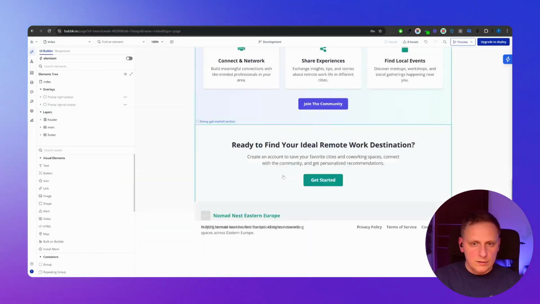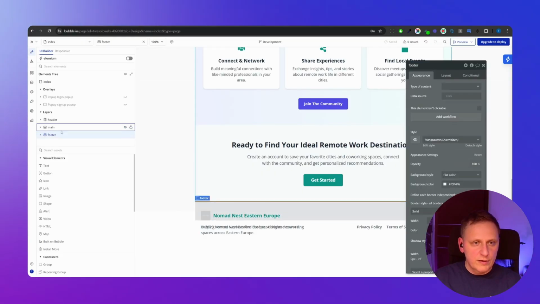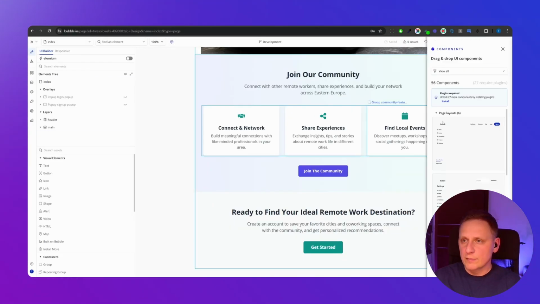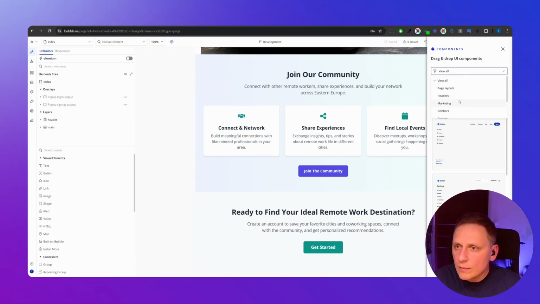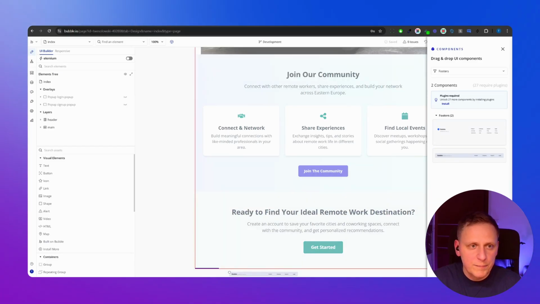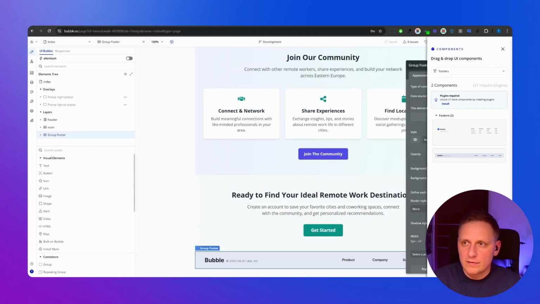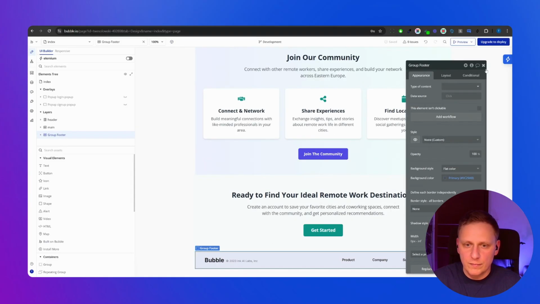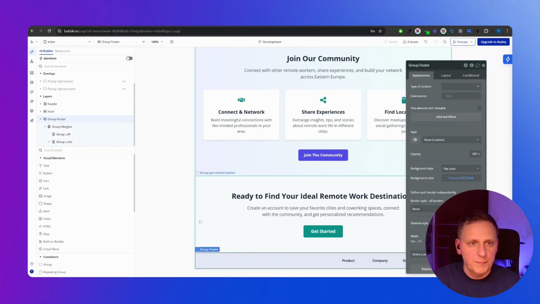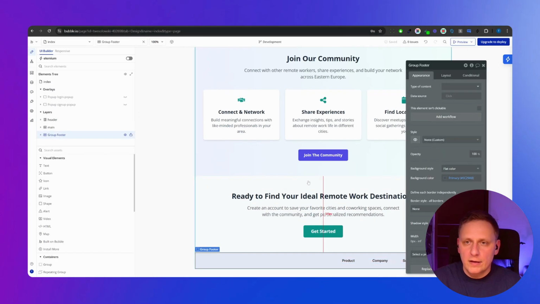Yeah, so according to your suggestion, let's remove the footer and take the footer from the component library, which is also built in Bubble. And we've got some footers here, and we can just put the footer in. Yeah, I have it. Of course, the footer has the Bubble logo, so let's remove it. But right now we've got the footer.